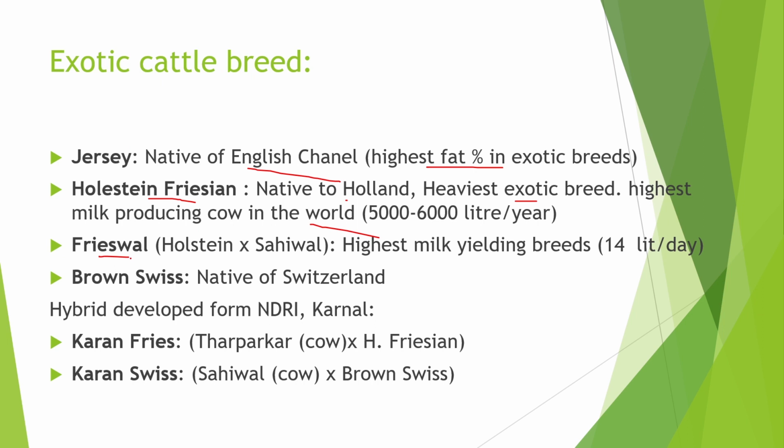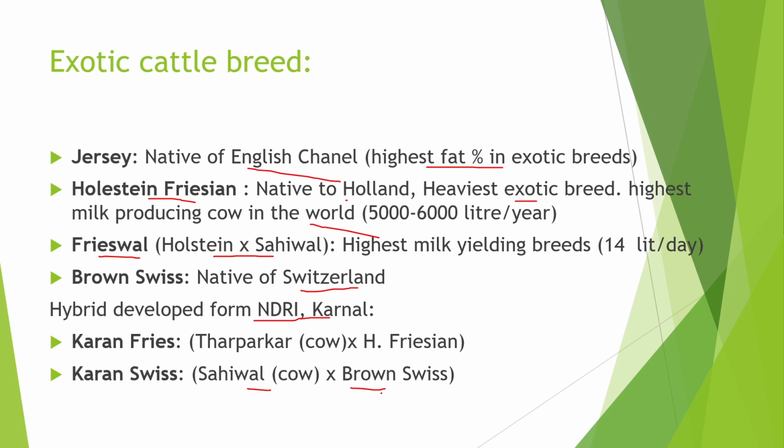Next is Friswell. It is a breed developed from the crossbreed of Holstein and Sahiwal. It is highest milk yielding breed. Produces 14 liters milk per day. Next is Brown Swiss, native of Switzerland. Now the next is hybrid developed from NDRI Karnal, Karan Fries and Karan Swiss. This Karan Fries is a cross between Tharparkar cow and Holstein Friesian. And second is Karan Swiss. It is a crossbreed of Sahiwal cow and Brown Swiss.